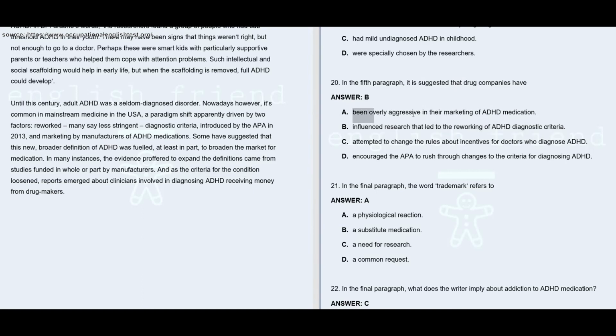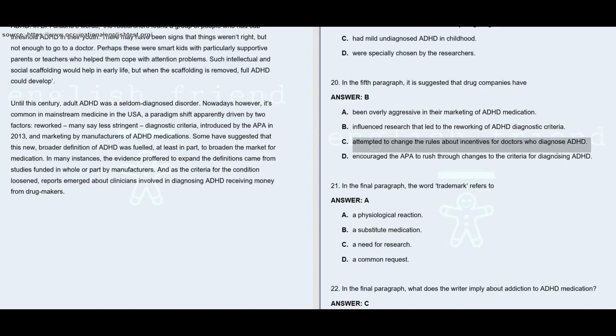Option A says, drug companies have been overly aggressive in their marketing of ADHD medication. No, there is no information that they have been overly aggressive in their marketing, so that cannot be the answer. Option C says, drug companies have attempted to change the rules about incentives for doctors who diagnose ADHD.